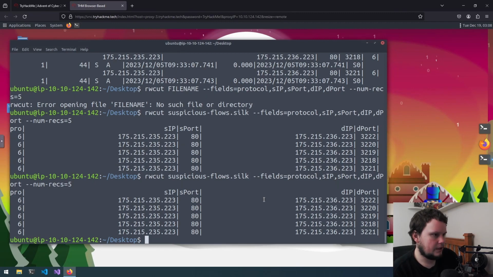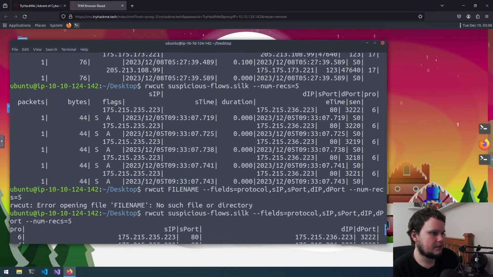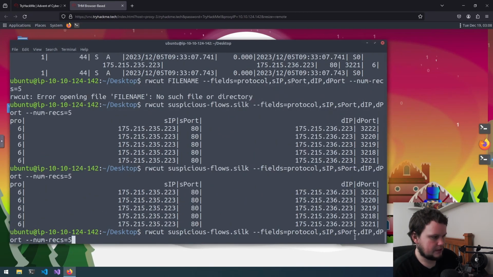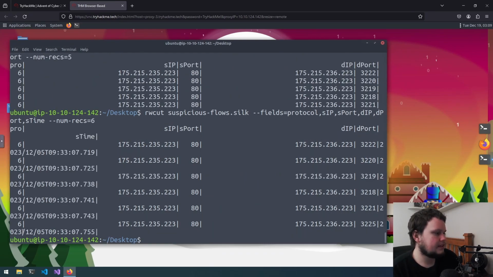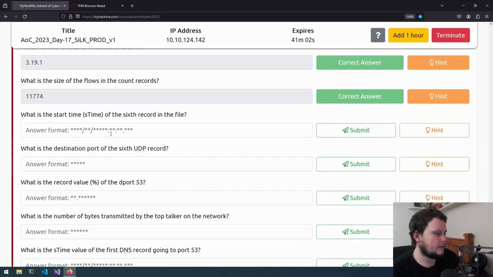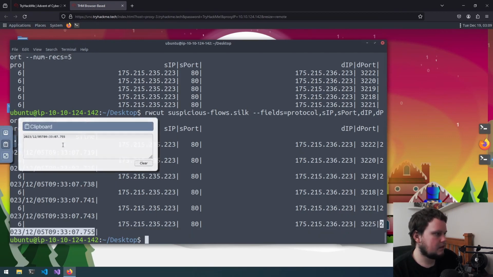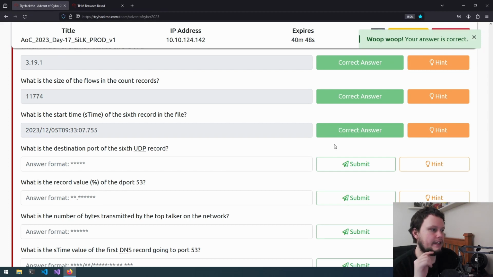So if we go back to the previous one, actually we can go to here, and which field is it that we want to get? So it's date. Change this to 6 records, and we will add in stime, and it's the 5th of December 2023. So we'll now go down to the questions. What's the start time? So we will copy all that. We'll grab it from here now and paste it in. And that is the 6th record. So you need to change it so you grab 6.